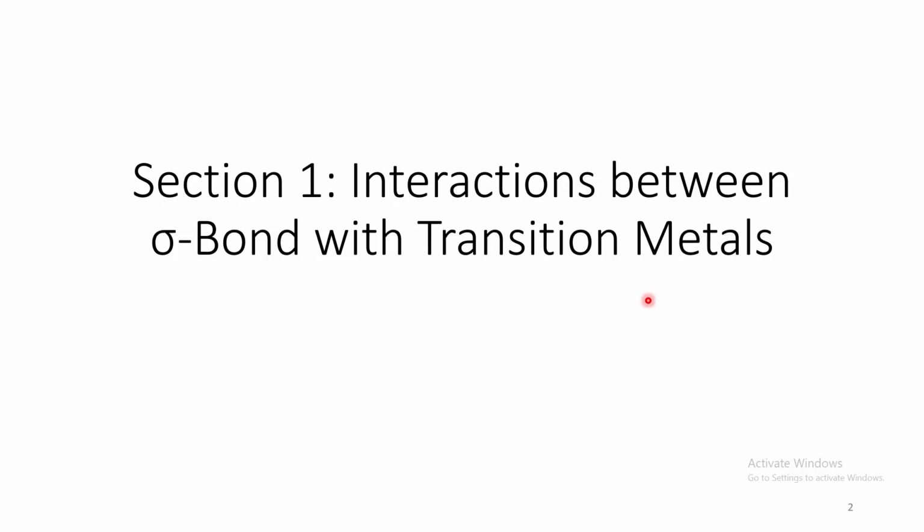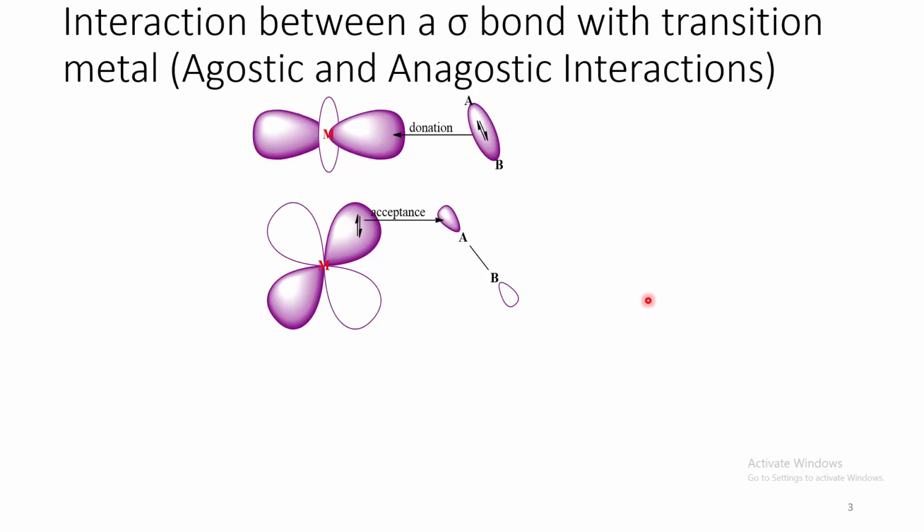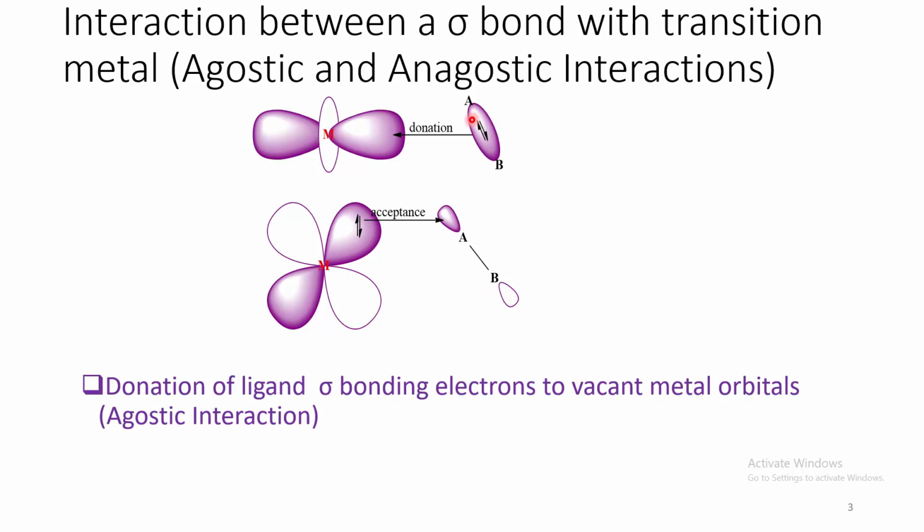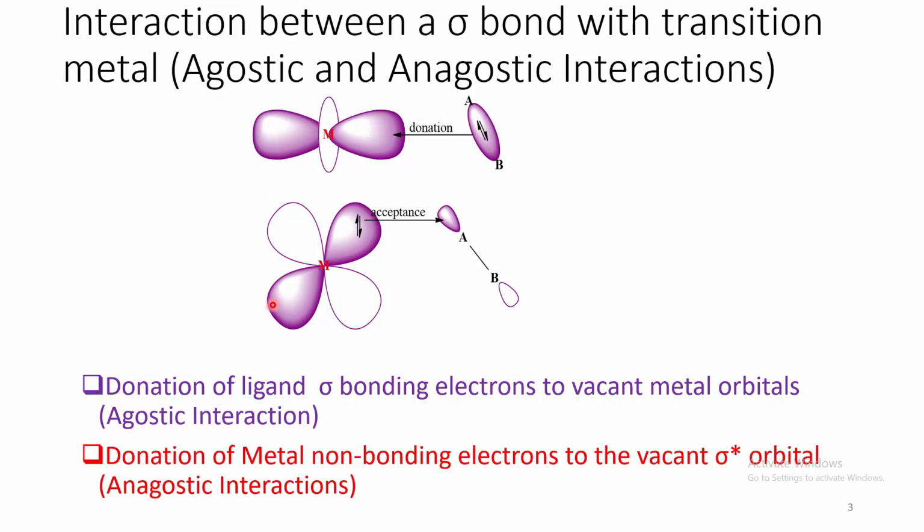Let us come to the first section about the interaction between a sigma bond with transition metal. There are two types of interactions that are possible between a sigma bond with transition metal. The first type of interaction involves donation of ligand sigma bonding electron to the metal vacant orbitals, which is known as agostic interaction. Whereas the second type of interaction involves donation of metal non-bonding electron to the sigma star orbital of the ligand, and this one is known as anagostic interaction, which is quite similar to the hydrogen bonding interaction.